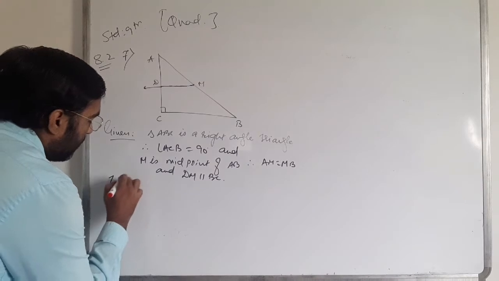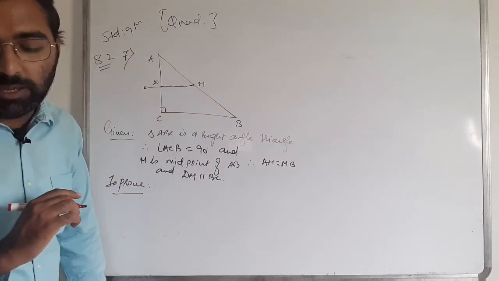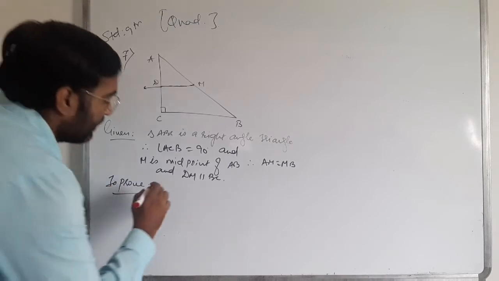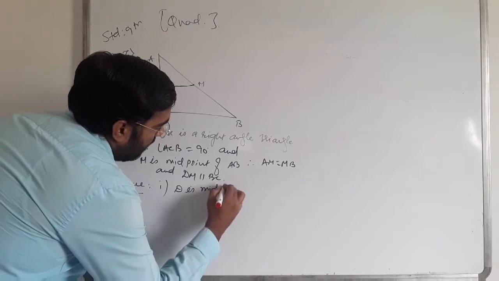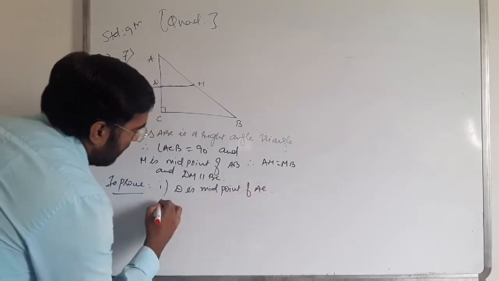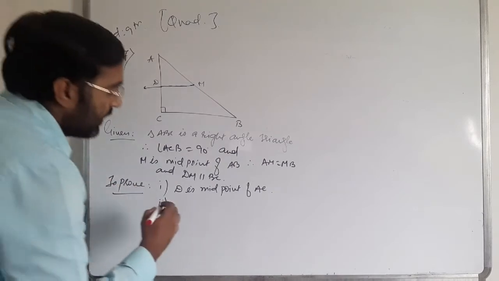Now the things we have to prove. First, D is the midpoint of AC. Second, MD is perpendicular to AC.